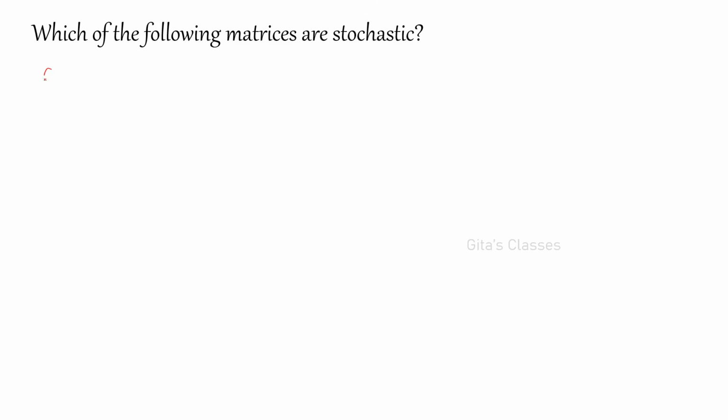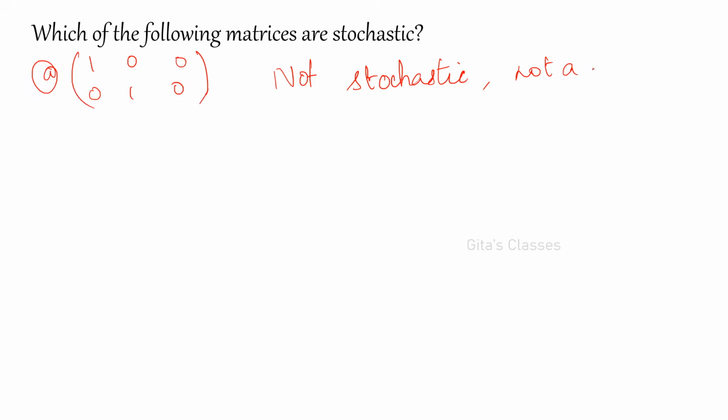First: 1, 0, 0, 0, 1, 0. Is it a stochastic matrix? No, it is not stochastic. Why? Because it is not a square matrix. A stochastic matrix should be a square matrix first of all.